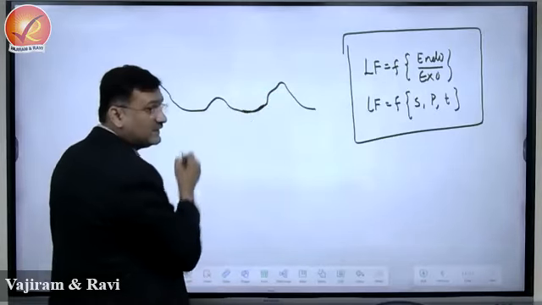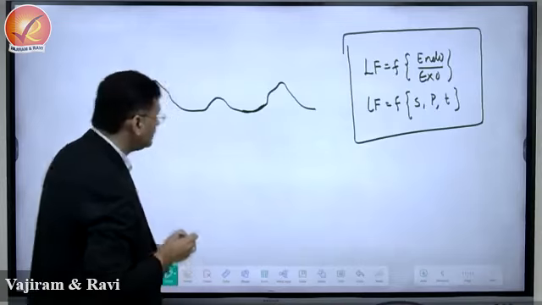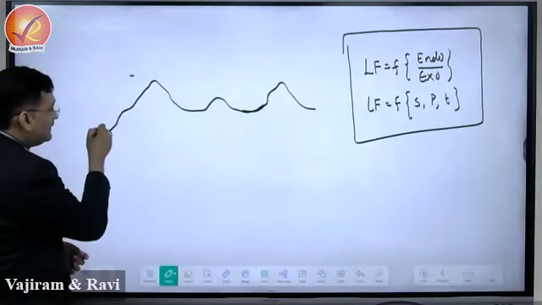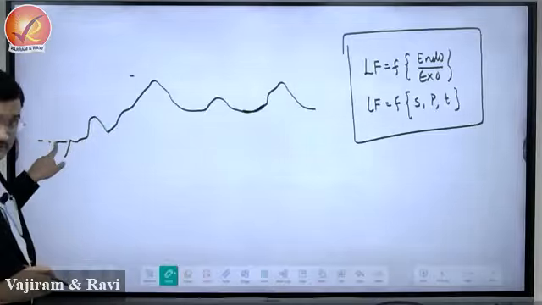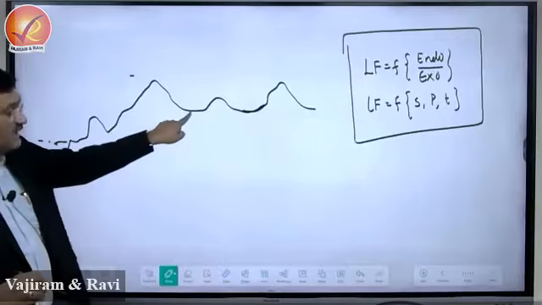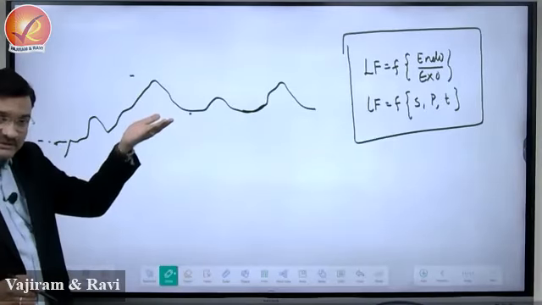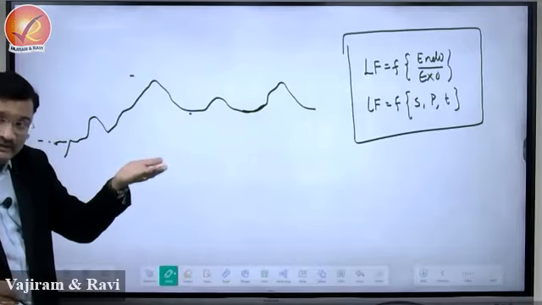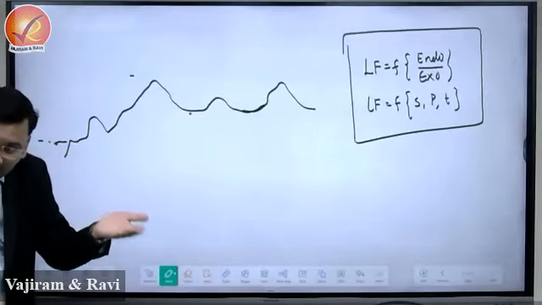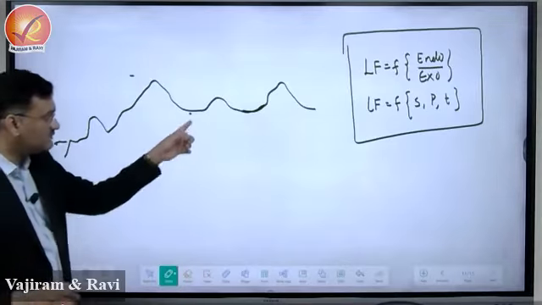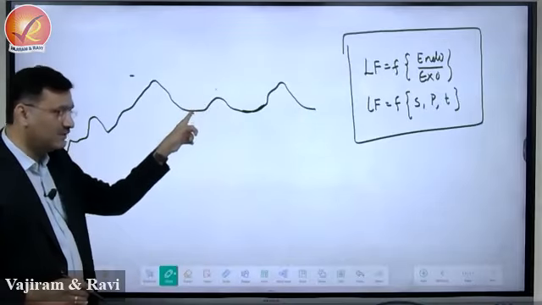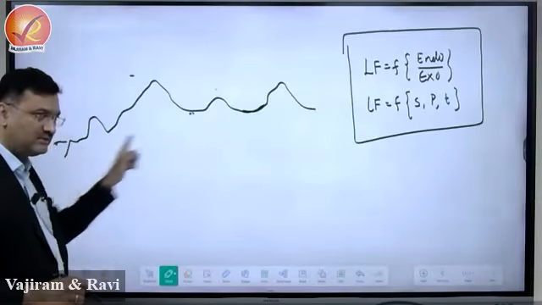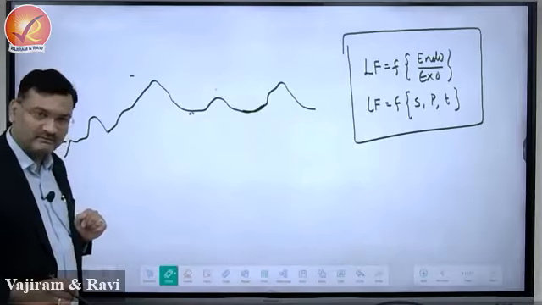This is also a relief, right? There is a valley because all this is an elevated structure, and this is sea level. So this valley is also having some elevation. That is why this valley is also considered a landform, right? Is it absolute relief or relative relief? Compared to this, it will be relative relief. Compared to this, it will be absolute relief. Okay, it will be in this way.